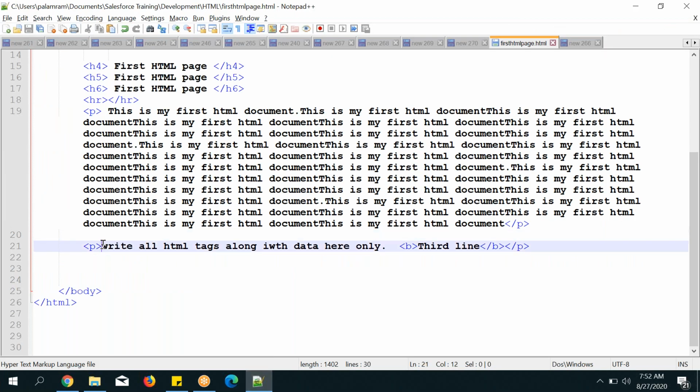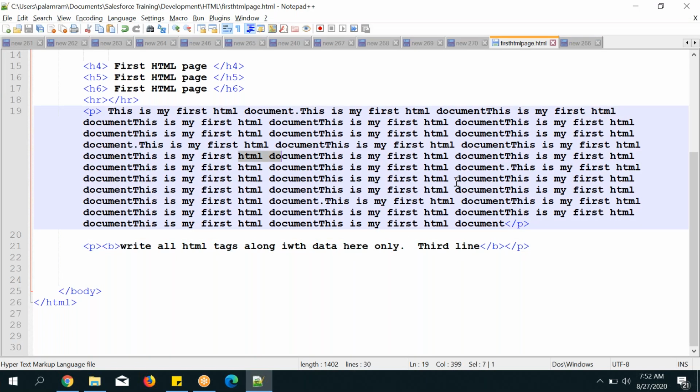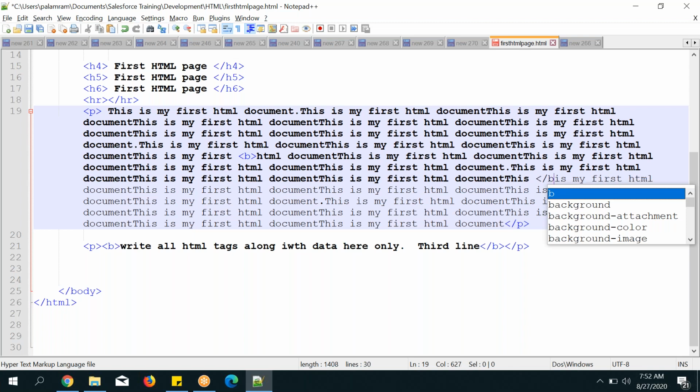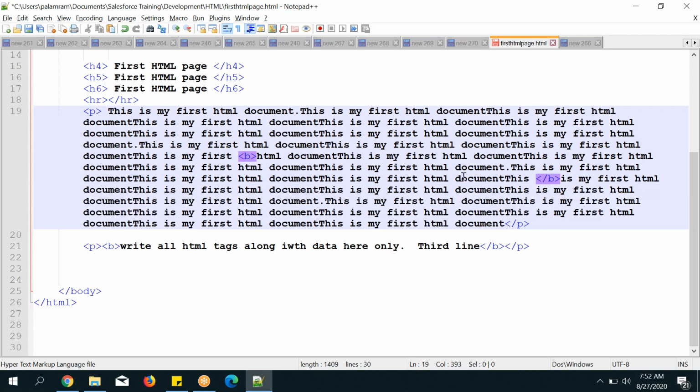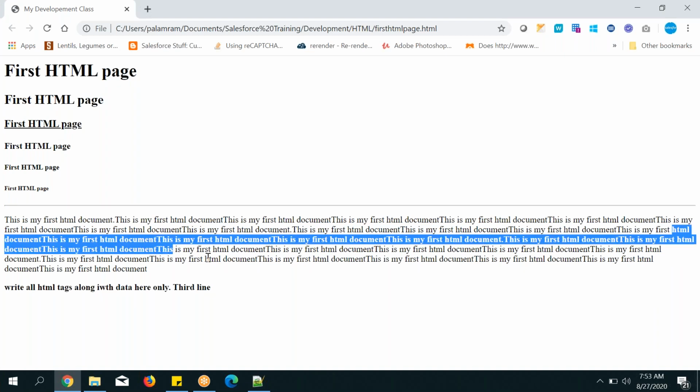And like that, I want to make the total paragraph bold. What I'm going to do is cut the bold here. So where the paragraph starts, keep the bold here and end the bold here. Save it. So the whole line will be bold. And here also I want to make bold from here to here. I start the bold here and end the bold here. Wherever you start and wherever you end, whatever you have written in between will be applied to this text. That's it. Go over here, just refresh. So you can see from here to here it is displaying in bold.